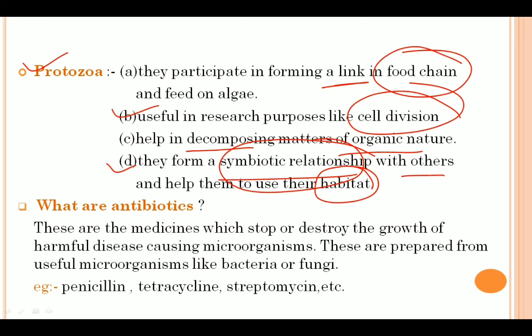Suppose I take algae and fungi, when they form this symbiotic relationship, they start forming lichens, right? Where algae help by providing food to the fungi, and the fungi help the algae to obtain water. So you can see that the two different microorganisms are actually benefiting each other mutually. This way protozoa can form a symbiotic relationship with others.